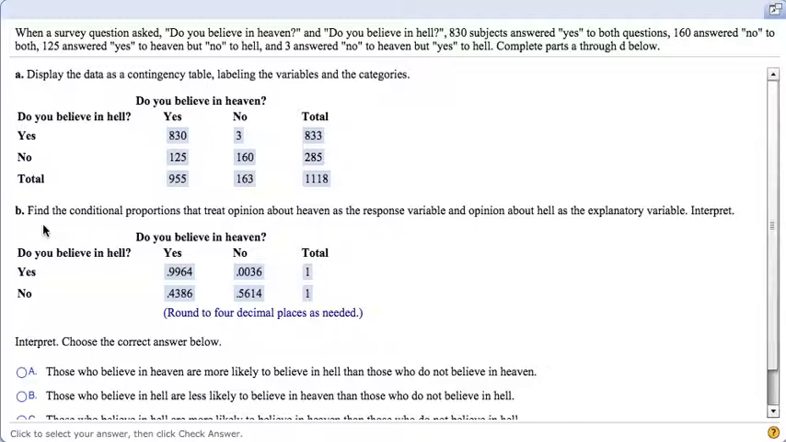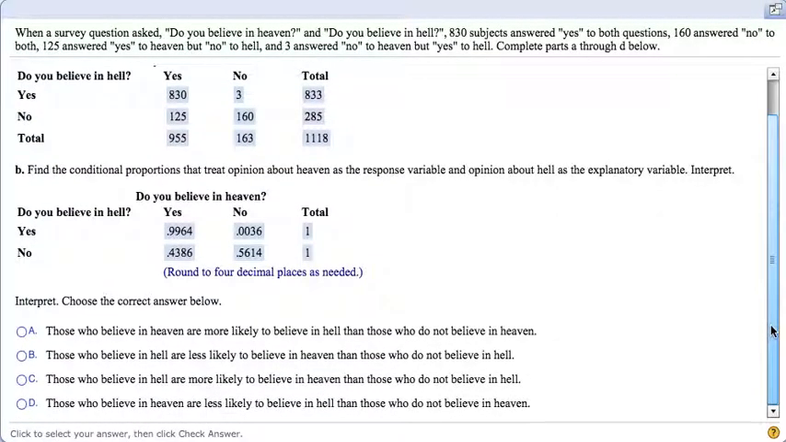The second part says to find the conditional proportions. So setting up the conditional proportions, all I did is take 830 divided by 833. That's how I got the 0.9964. I took the 3 divided by 833 to get the 0.0036. Likewise, continue so you can figure out the conditional proportions for the no's as well. And now it wants us to make a little interpretation.